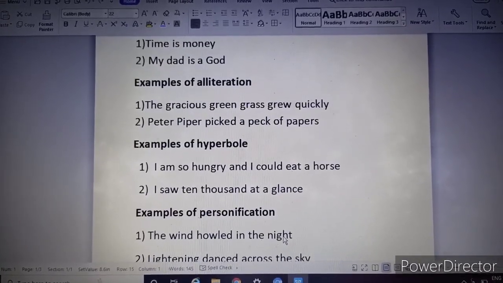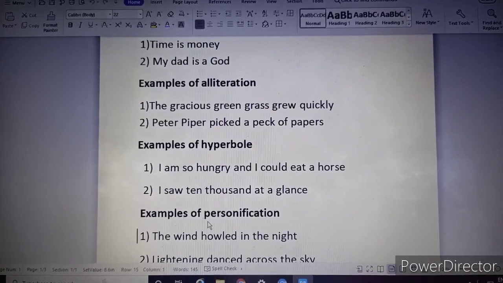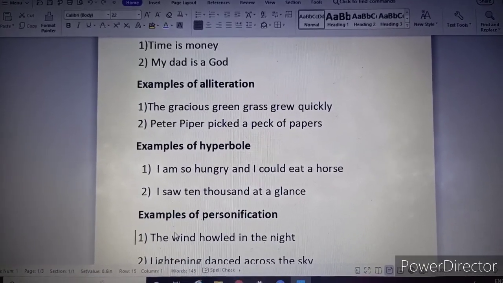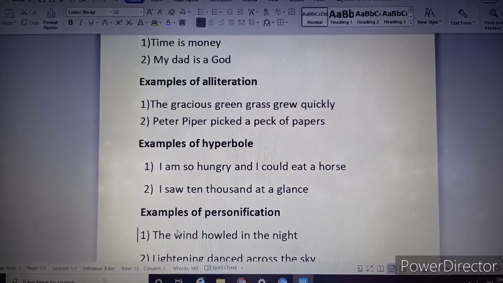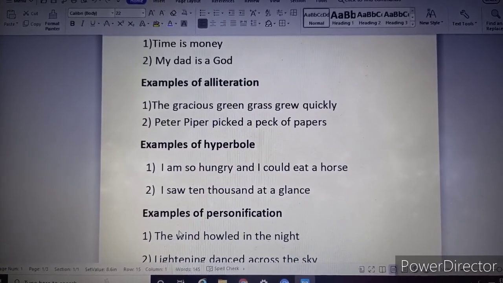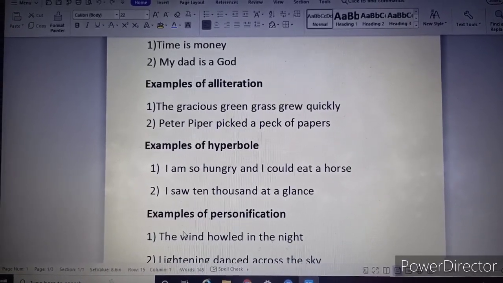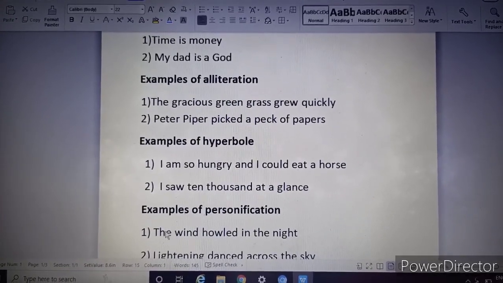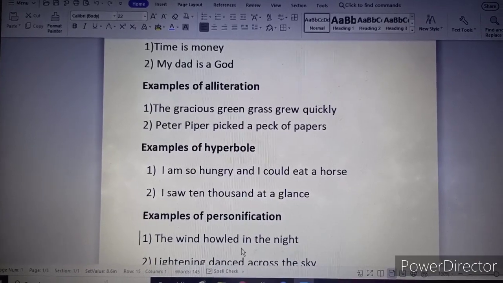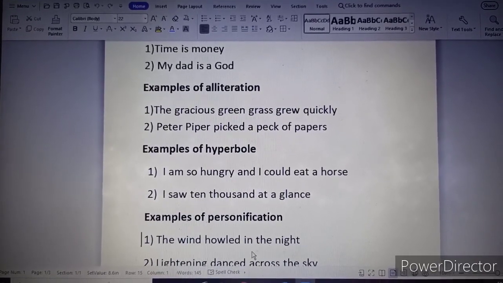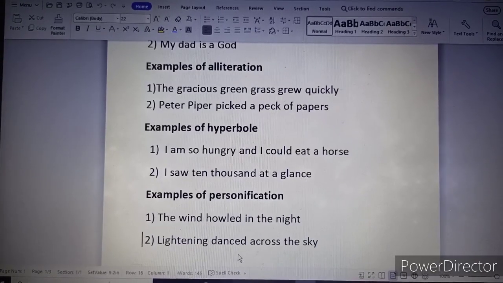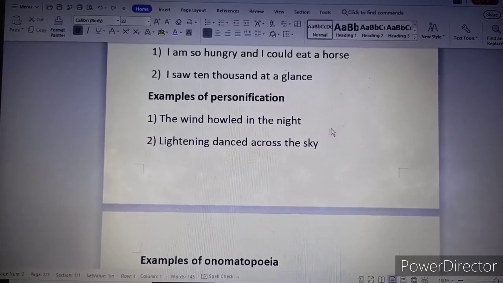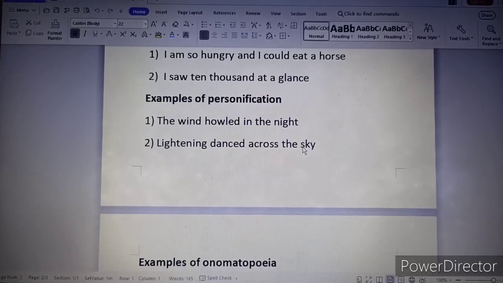The next one is personification. Personification is nothing but human emotions or feelings are attributed to non-living things. Inanimate objects are spoken as if they have life. Example, the wind howled in the night. And the second example is, lightning danced across the sky.